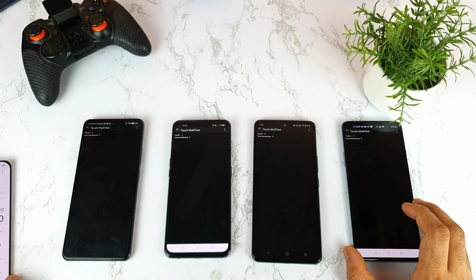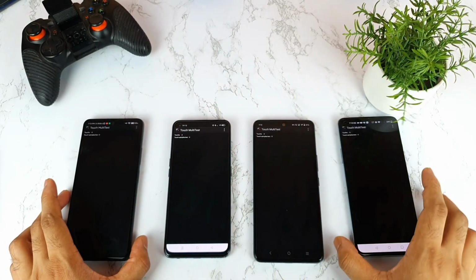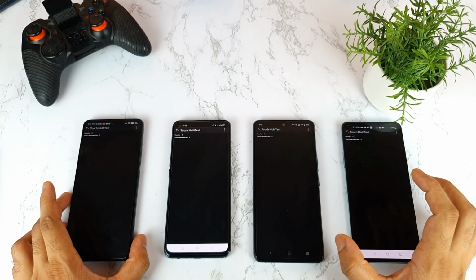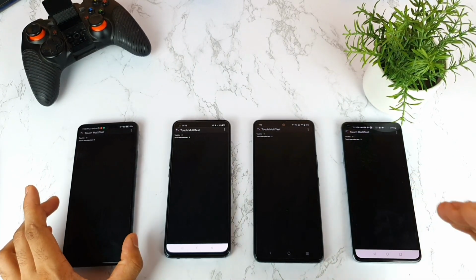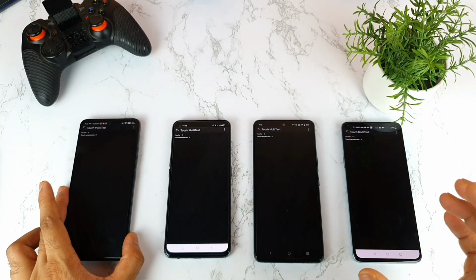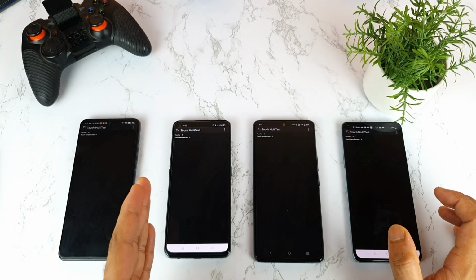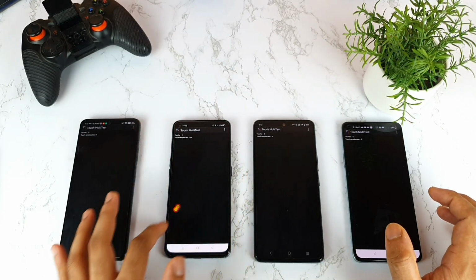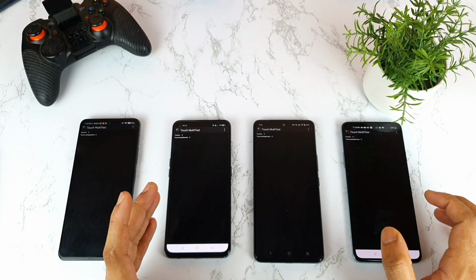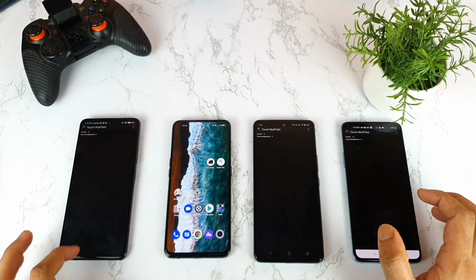So right now in this test, what we got to know is that the three smartphones, Mi11X, iQOO 7 and the OnePlus 9R, are exactly what the company is claiming. So even though it has got 240 Hz, that's no problem. It's exactly accurate to what the company advertises. So the same thing is not happening with the Realme X7 Max. Right now with the Realme X7 Max, I'm not getting the 360 Hz touch sampling rate. So 360 Hz is the advertised touch sampling rate for the Realme X7 Max.